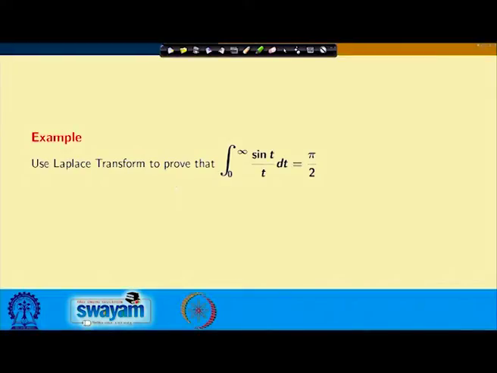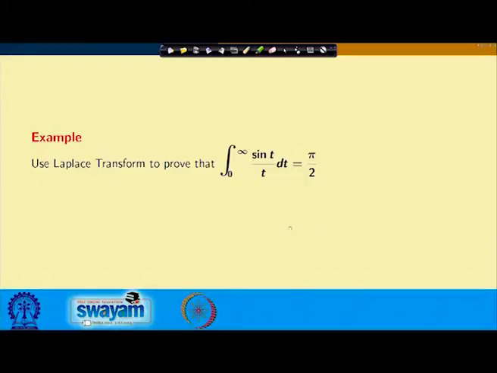Let us go through certain examples of how to use these properties to find the Laplace transform of various complicated functions. So, the first one: use Laplace transform to prove that the integral from 0 to infinity of sin t by t dt equals pi by 2.